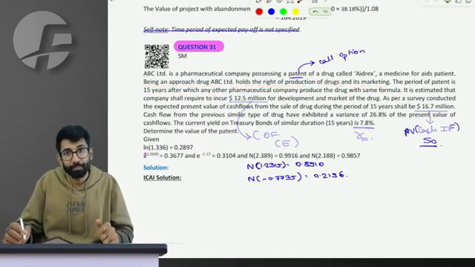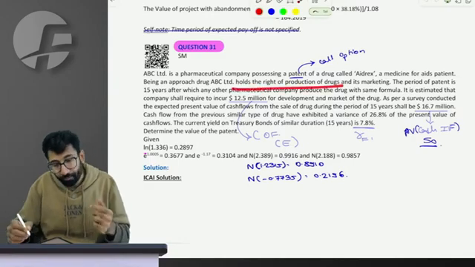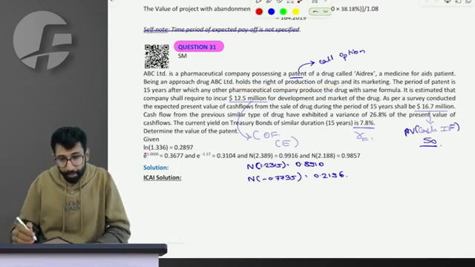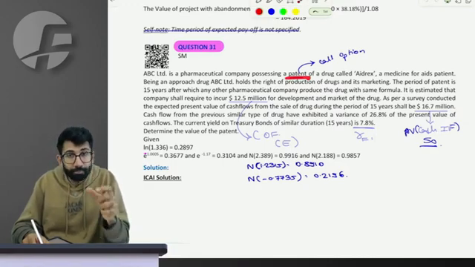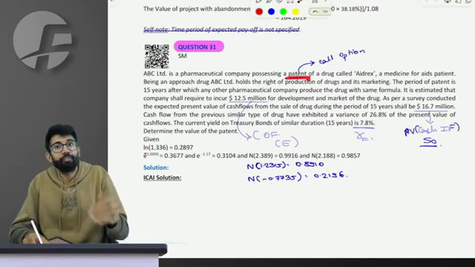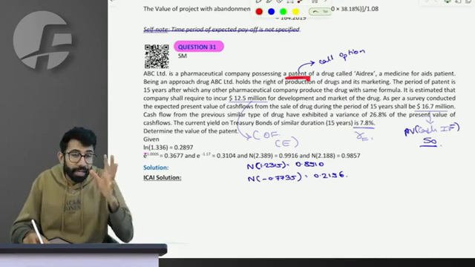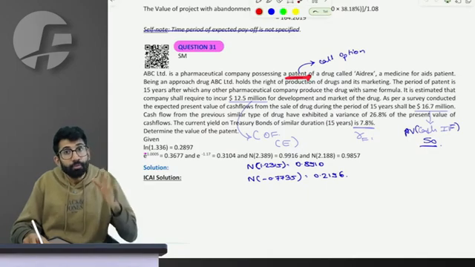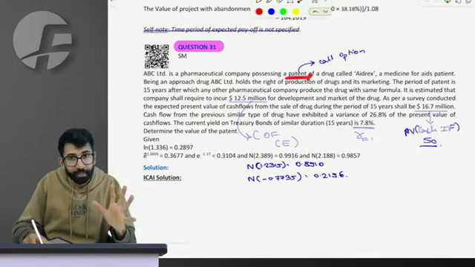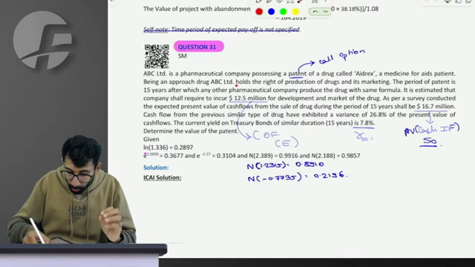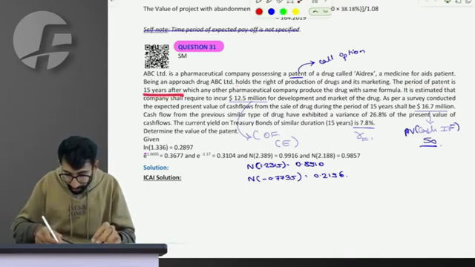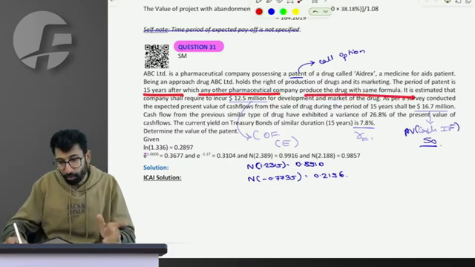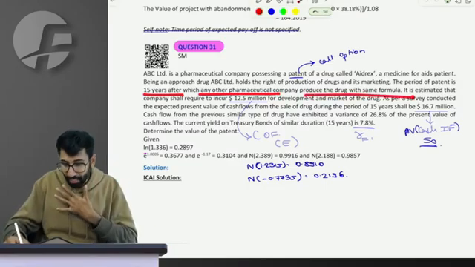So please understand what's happening. The situation, the context I'll have to make clear, else it's difficult to grasp. I have a patent, which means only I can manufacture it. Can you feel? I have an option. Basically, what is a patent? An option to manufacture something, an option to invest in a project, an option to buy a project, correct? That patent gives me an option to buy the project. The period of the patent is 15 years, after which other pharma companies can also do it. For the next 15 years, I have the option.